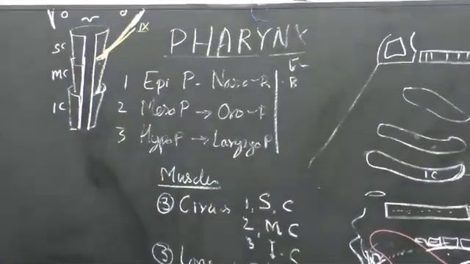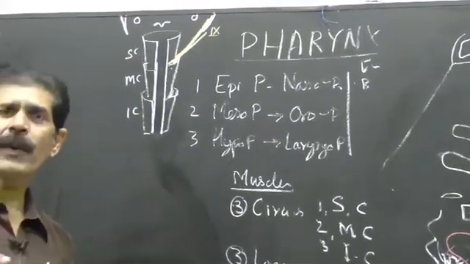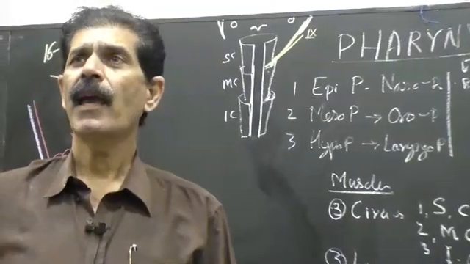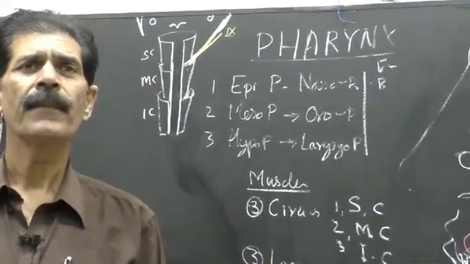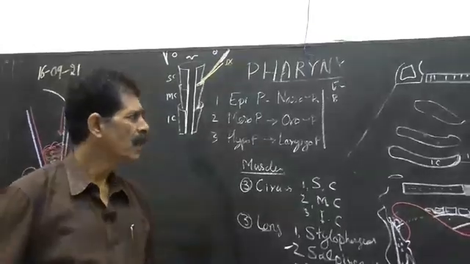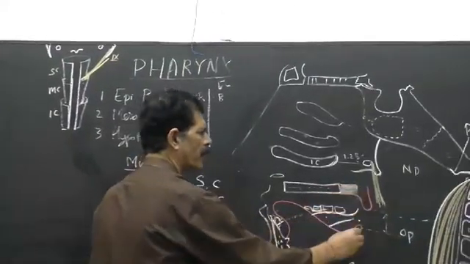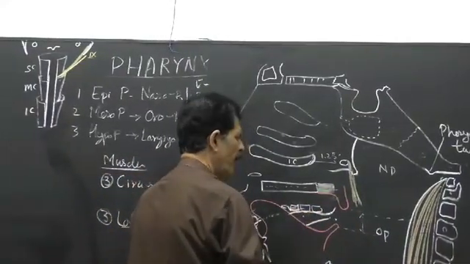The third muscle is palatopharyngeus. The name is suggestive: palato means it takes origin from the palatine aponeurosis. The palatine aponeurosis is formed by the tensor palati muscle of the soft palate. From here the palatopharyngeus takes origin.